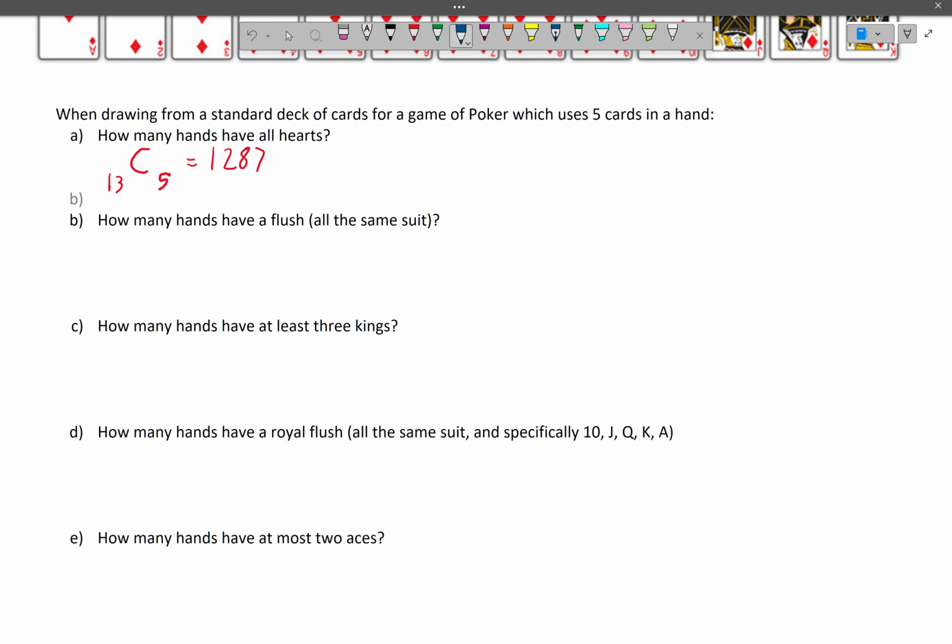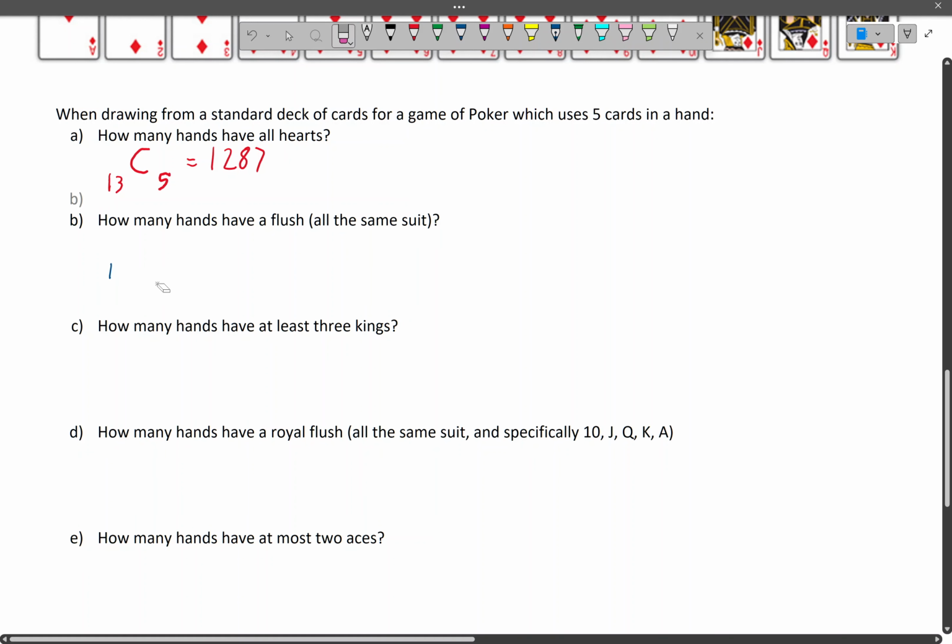All right, so how many hands have a flush? So all the same suit. Now what we need to realize is that all hearts is one situation, which is 13 choose 5.